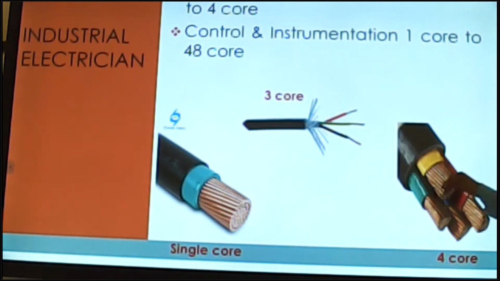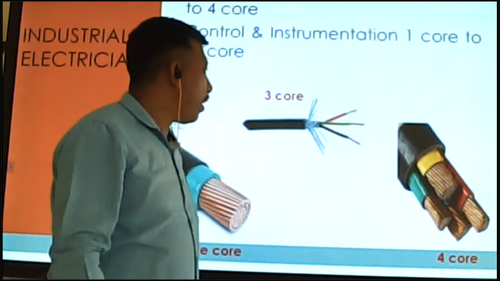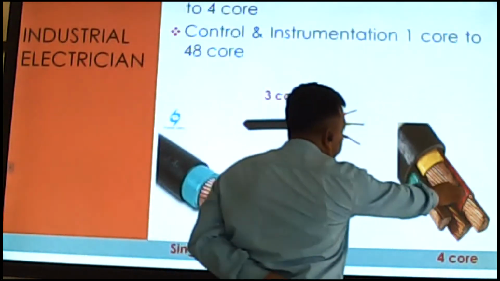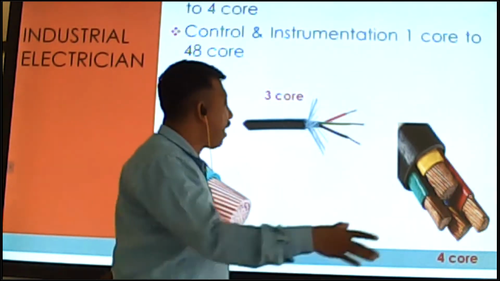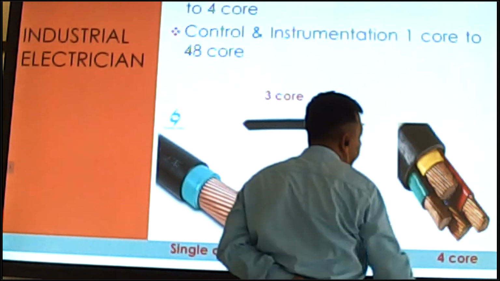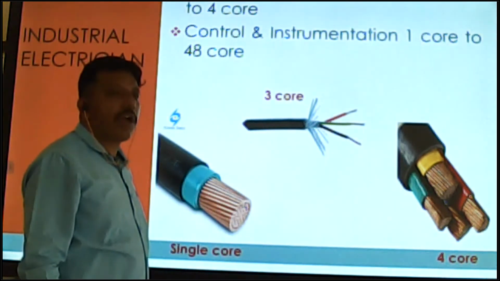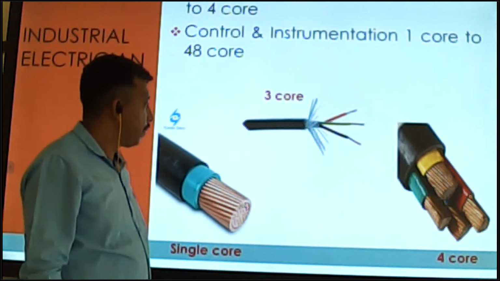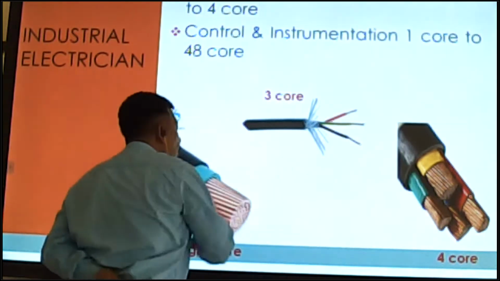You see there is R, Y, B and the earthing cable inside. Sometimes if neutral is required, it comes with a neutral: R, Y, B phase, 3 phase and neutral. So this is the 4 core, 3 core and 1 core.